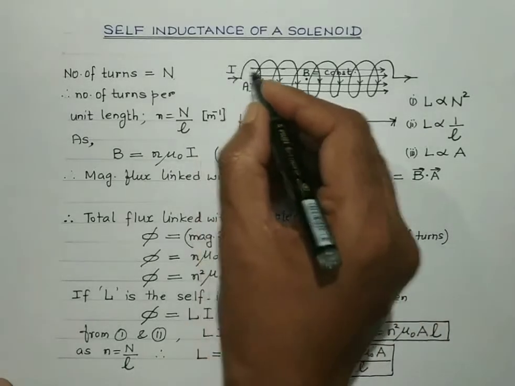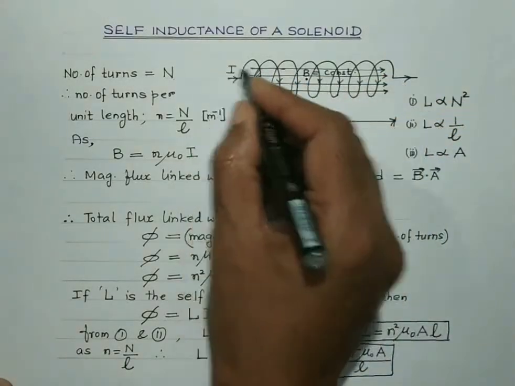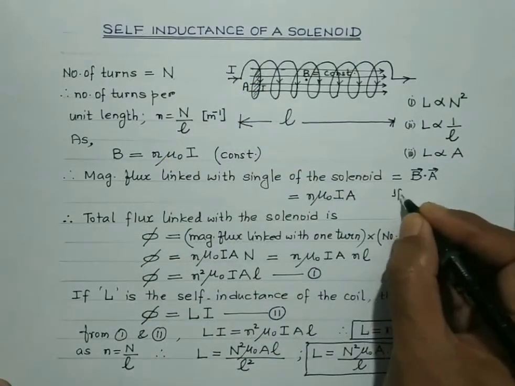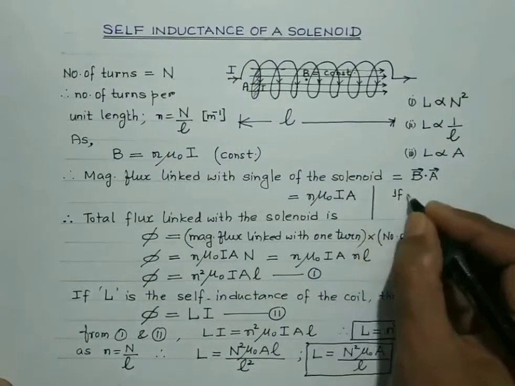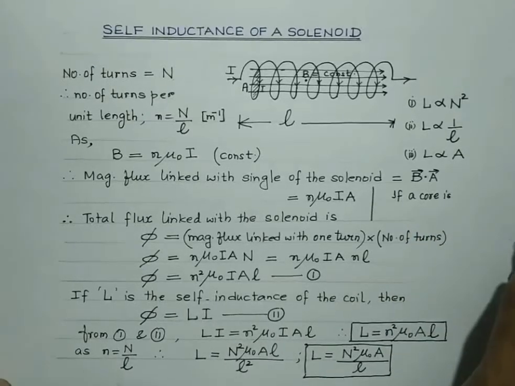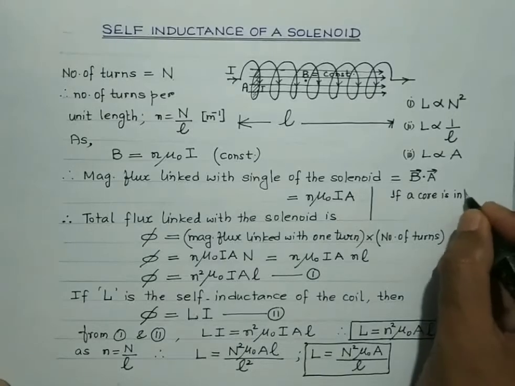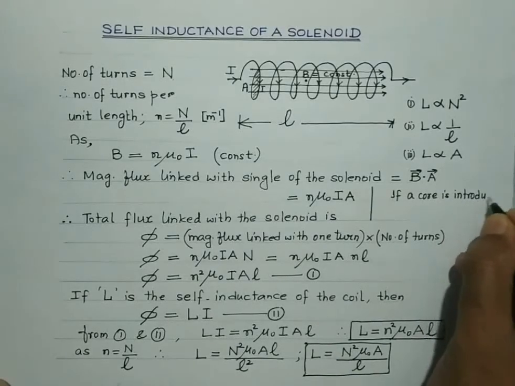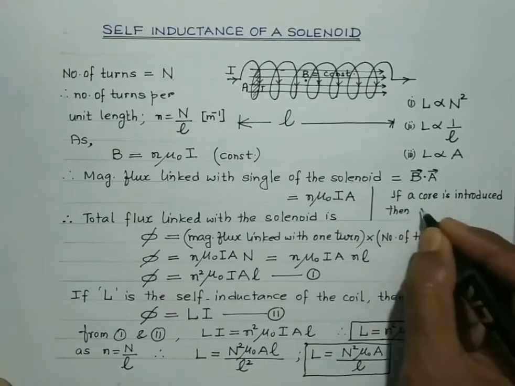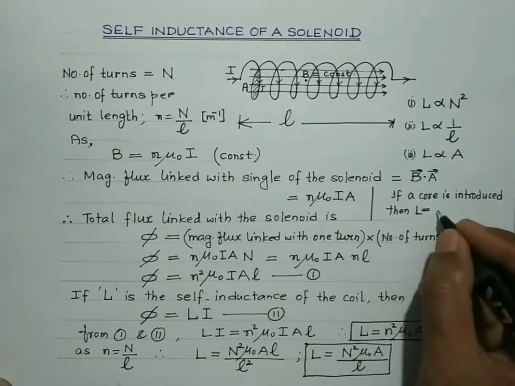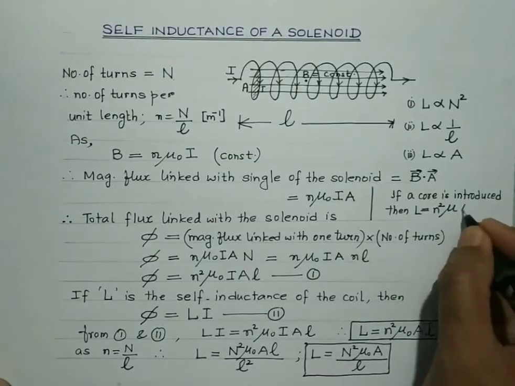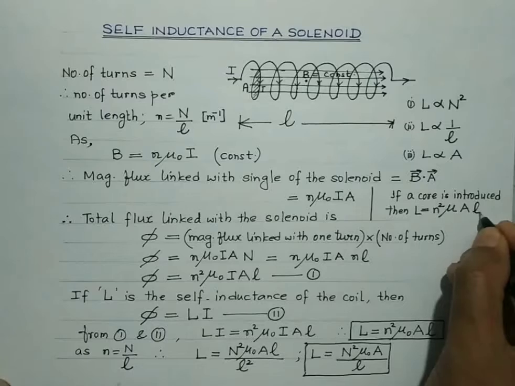Suppose a core is introduced whose magnetic permeability is mu. Then the self-inductance is given by n square, and in place of mu naught, it would be mu A l, isn't it?